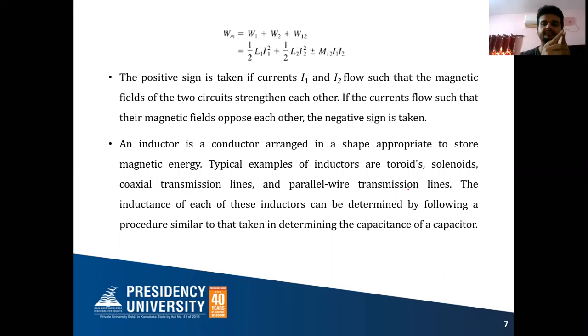If you find the inductance of this line, you have to take into consideration the inductance due to its own circuitry, meaning its own line, plus the inductance due to its adjacent line. So there the mutual inductance concept will come. You will study in power system, transmission and distribution. All these concepts you will study in power system, transmission, distribution. You have to find out the inductance of the line. At that time you will be using these concepts: mutual inductance, self-inductance. Okay. The inductance of these inductors can be determined by following a procedure similar to that taken in determining the capacitance of a capacitor. Okay, we'll see all these things.